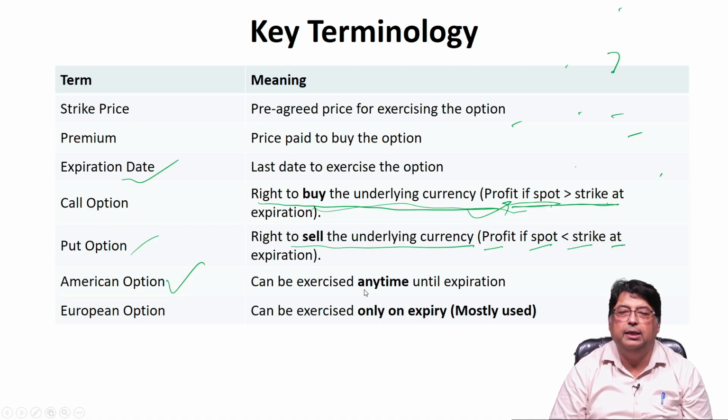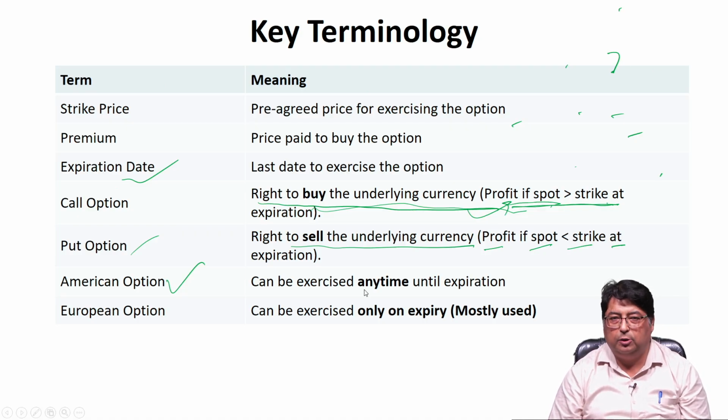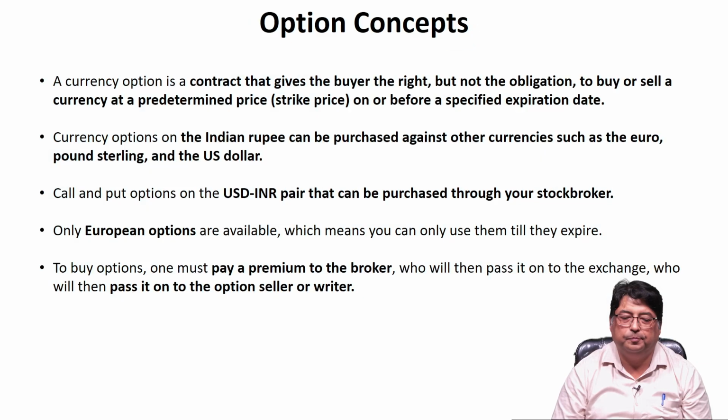It can be exercised any time until expiration. So, an American option can be utilized at any point of time before the expiry of the contract. Contrary to it, a European option can be exercised only on expiry, and it is mostly used also in Indian currency markets.